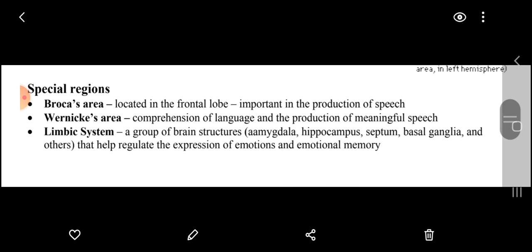Now, there are certain special regions in the brain. Broca's area, which is located in the frontal lobe, is important in the production of speech. Wernicke's area is responsible for comprehension of language and the production of meaningful speech. The limbic system, which is a group of brain structures, amygdala, hippocampus, septum, basal ganglia, and others, helps regulate the expression of emotions and emotional memory.